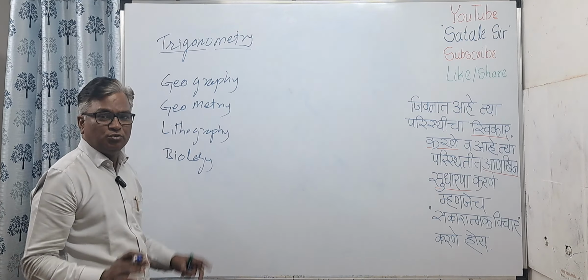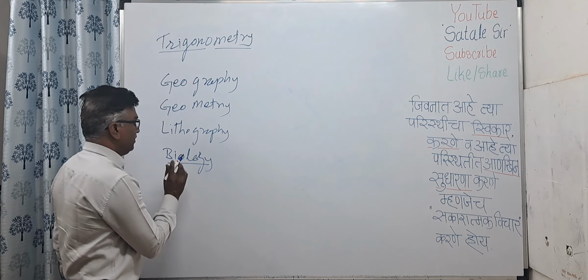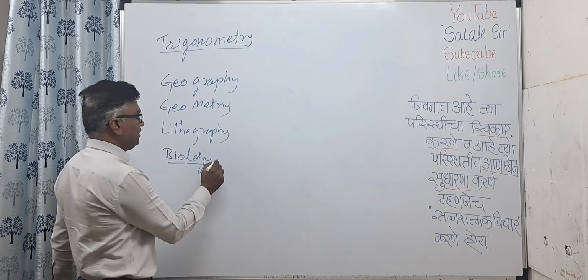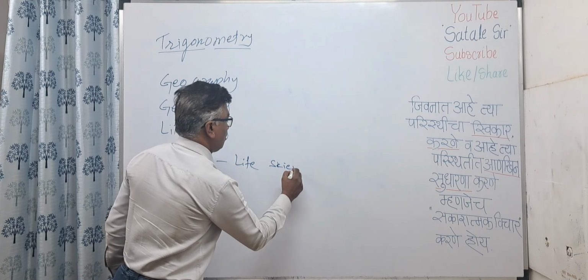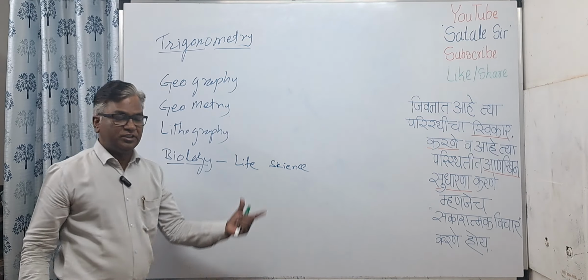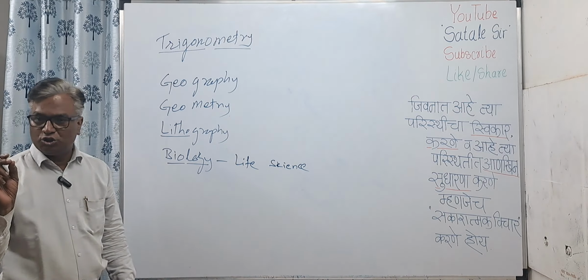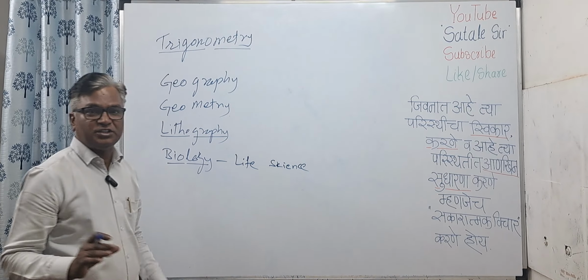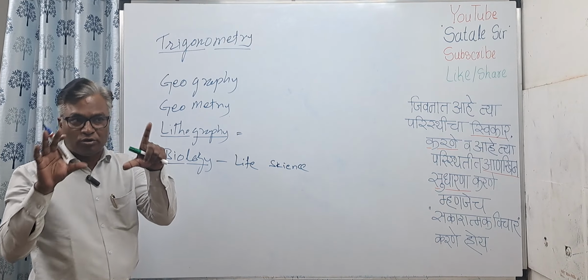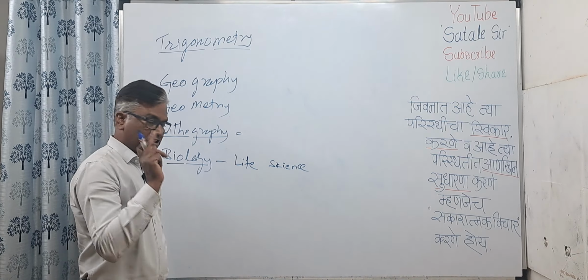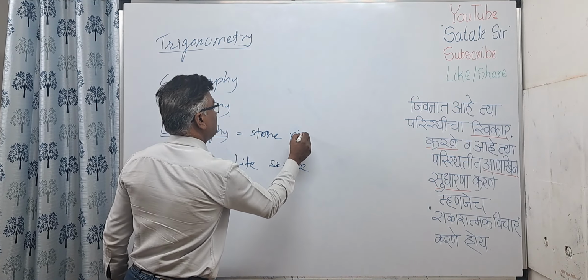All these words, you will see, are combinations of different words. For example, biology is bio and logy. Bio means life, and logy means science, or you can say the study. So it is the study of life. That is biology. Lithography: litho means stone, and graphy means representation in the form of pictures. So lithography means some sort of drawing on stones. You might have heard of this word especially in your history. Litho means stone, and graphy means pictures.